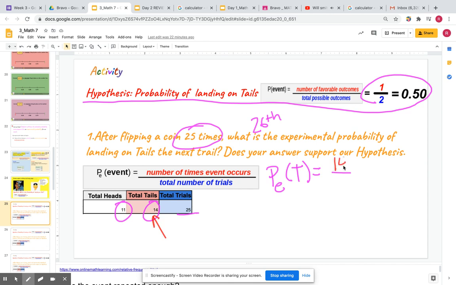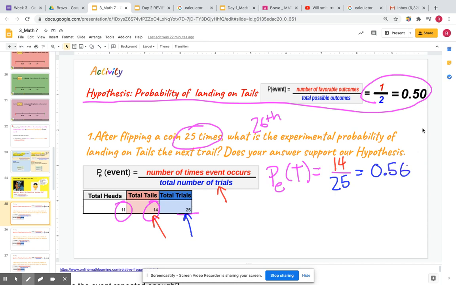It's 14. And the bottom number in blue is the number of total trials. Be very careful: we're talking about the total number of times I repeated the experiment, and that was 25. If I divide this out into a decimal, I got 0.56.